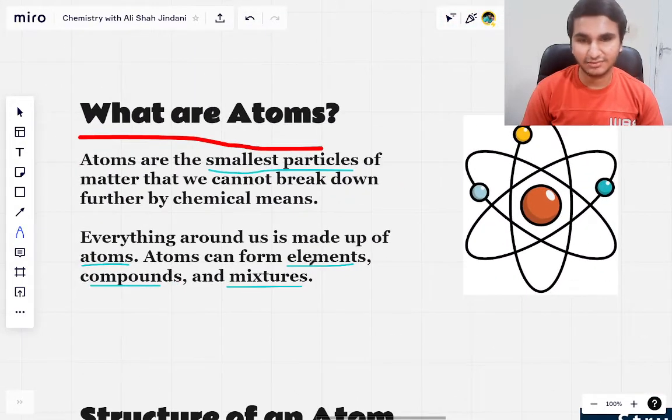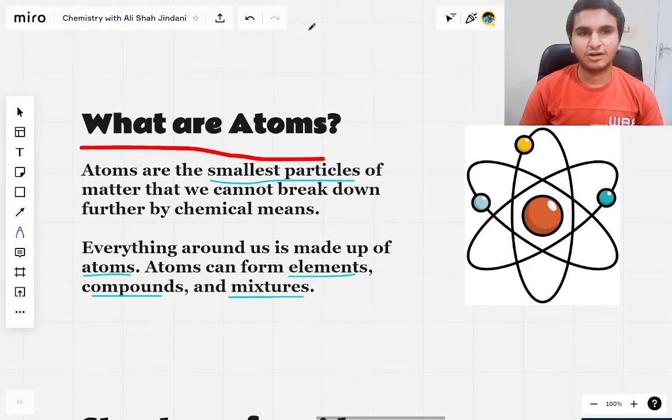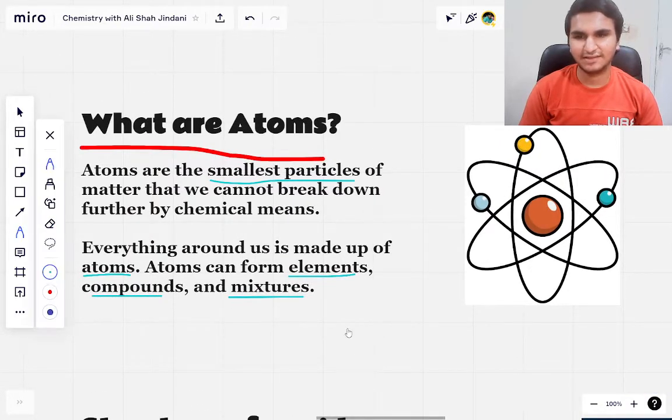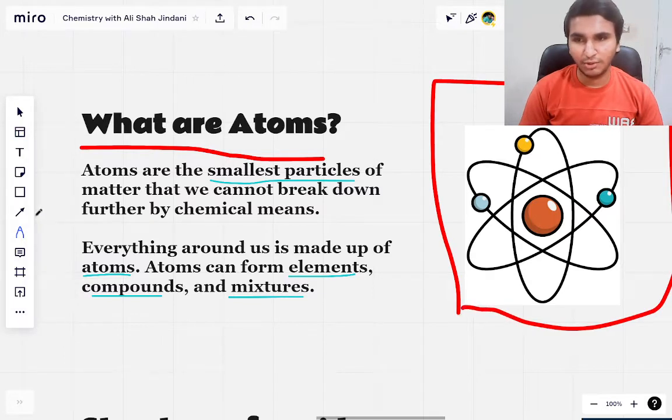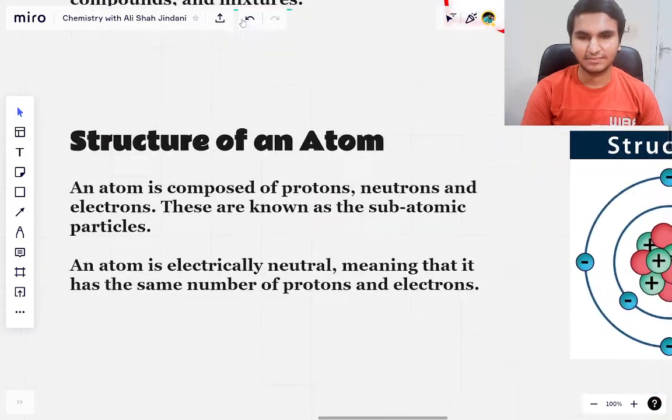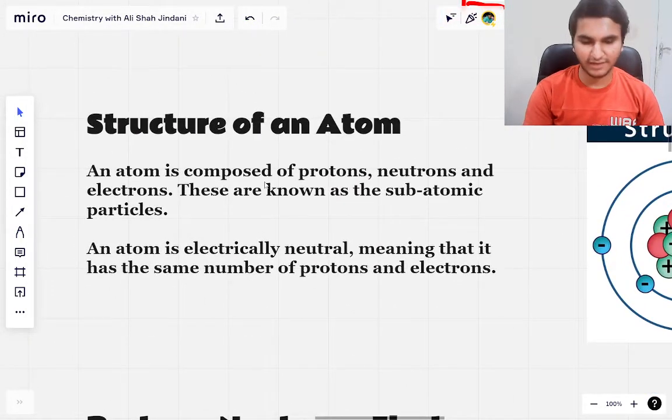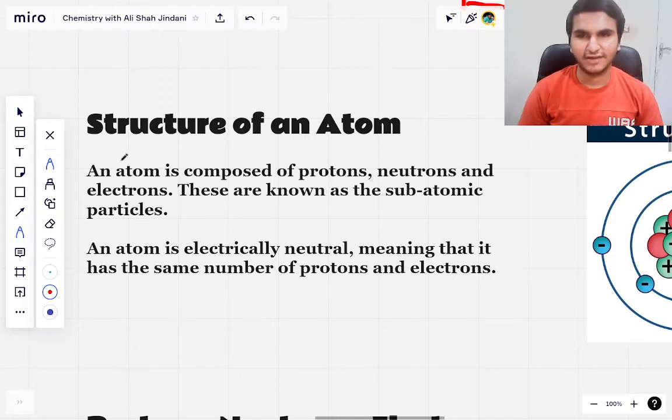Coming back to today's video, this is atoms, right? Atoms are the tiniest of all things and they make up everything around us. Now, if we talk about the atoms, this is a very simple diagram of an atom. We are going to go more into depth about atoms right now. So the first thing that we are going to discuss is the structure of an atom.